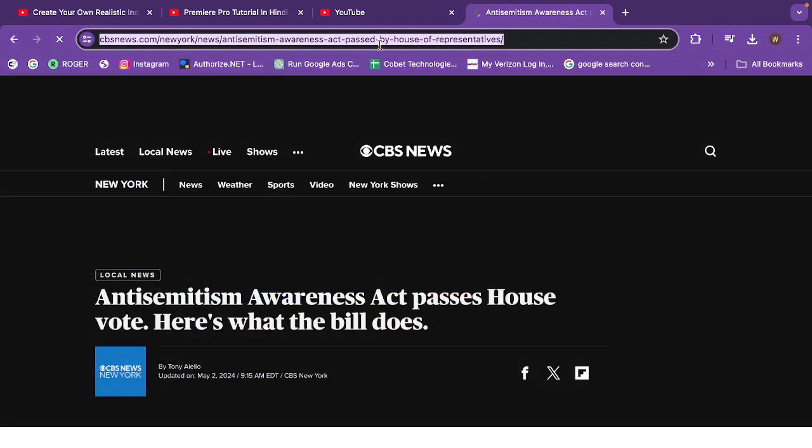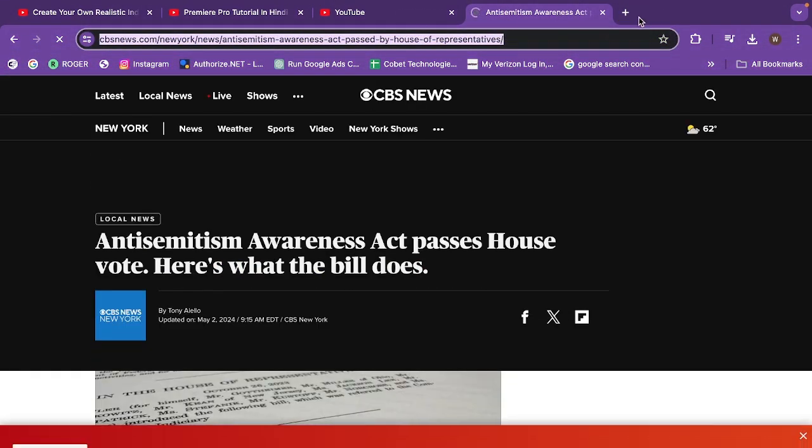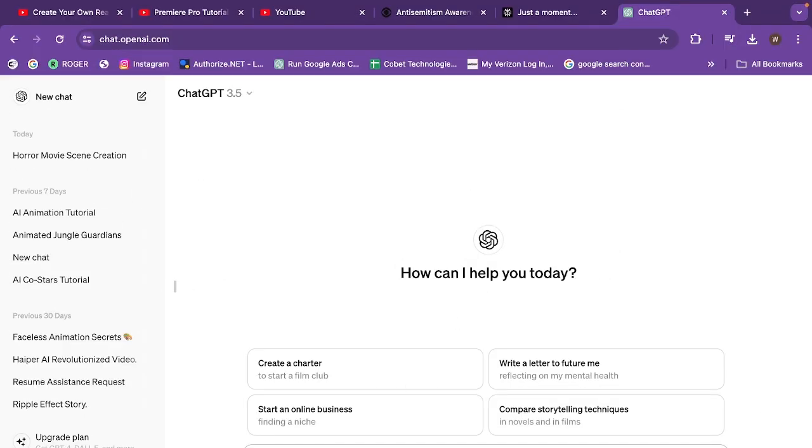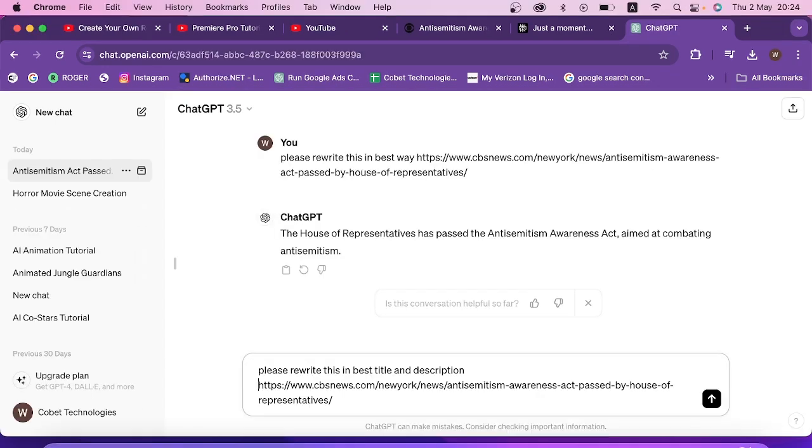All you have to do is copy the URL. Once you copy the URL, just open ChatGPT and ask ChatGPT to rewrite the title and description for you. So I just asked ChatGPT to rewrite in the best way the title and description, and I pasted the URL. Now let's see what the outcome will be.